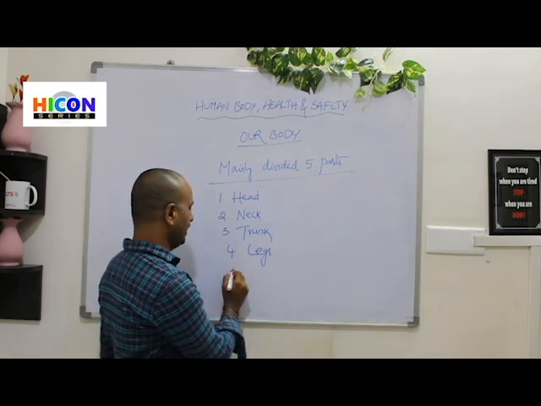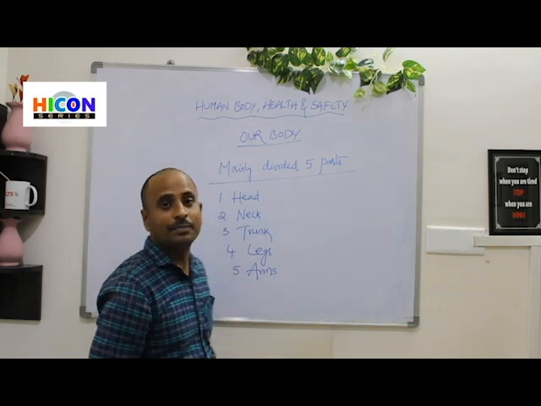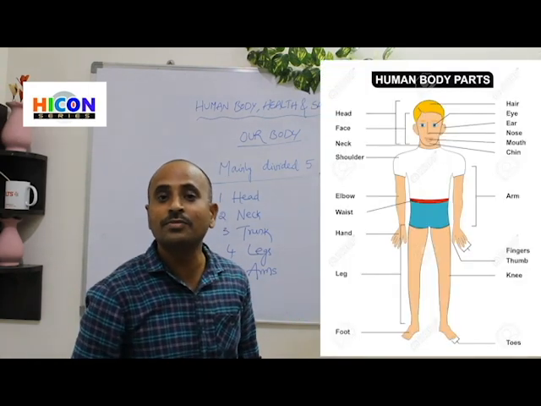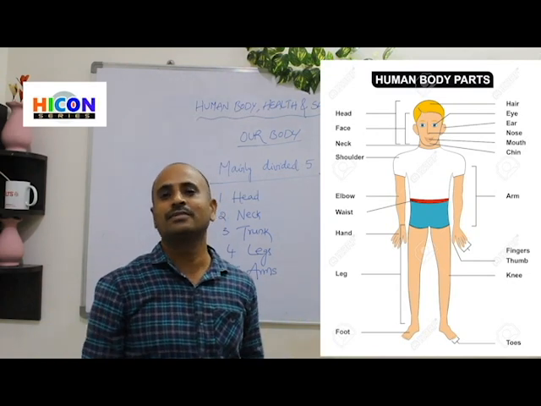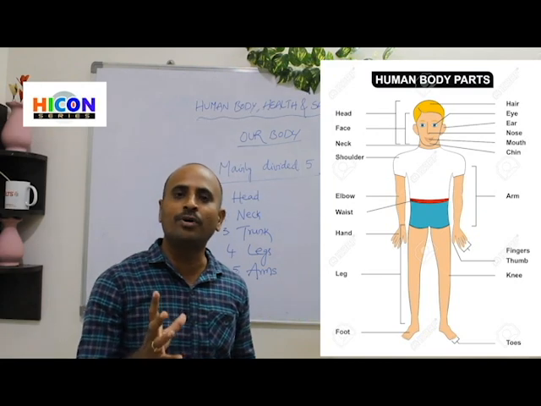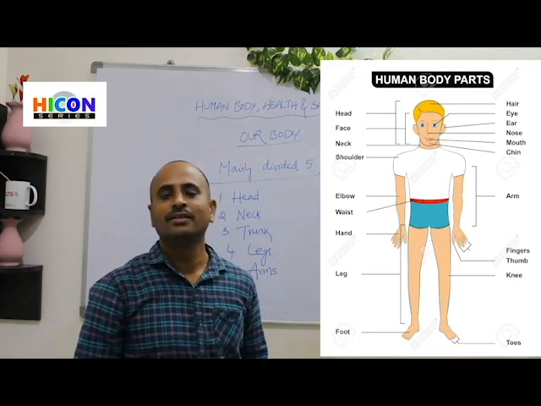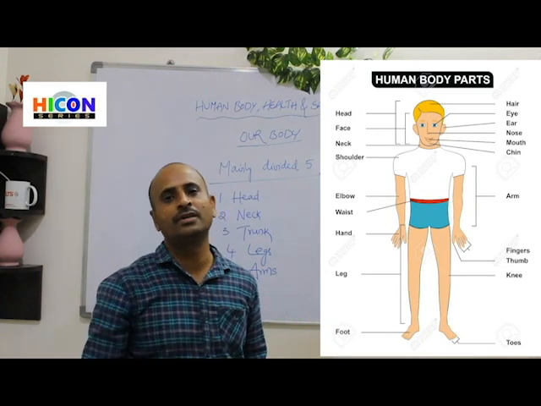And the fifth part is arms. Look at the picture. Where are the arms? Yes, those are the arms. So these are the main 5 parts in our body. That is, our body is mainly divided into these 5 parts.